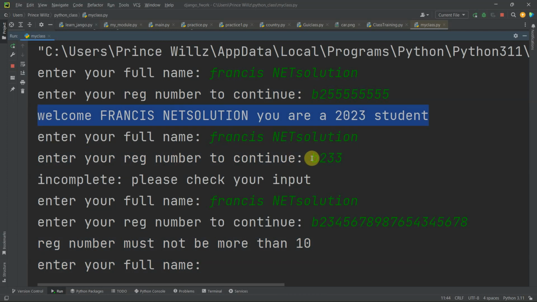Then next time we made the range number less than 10, and it printed this: incomplete, please check your input. Next time we made the range number more than 10, and it printed this: range number must not be more than 10.